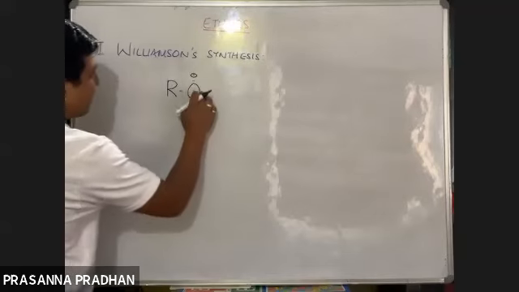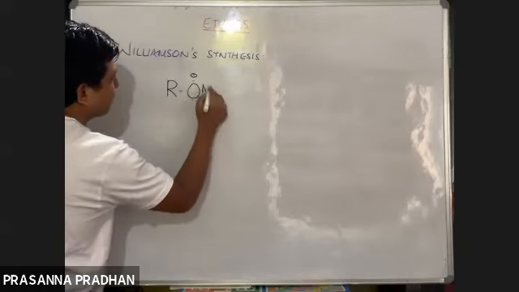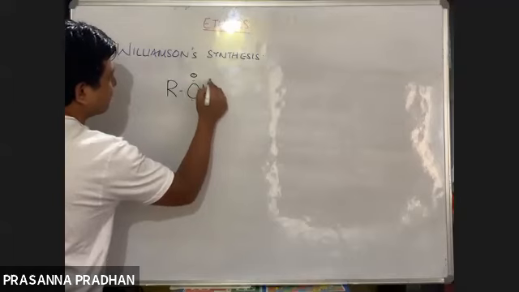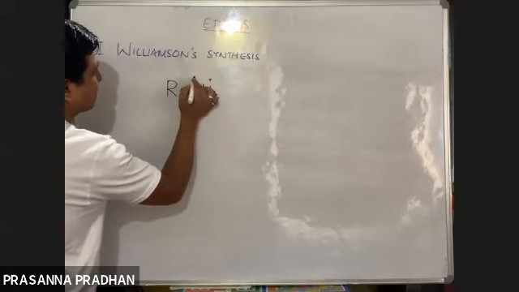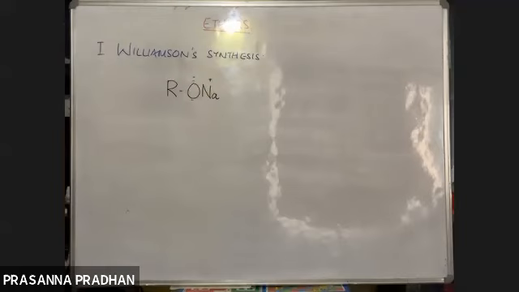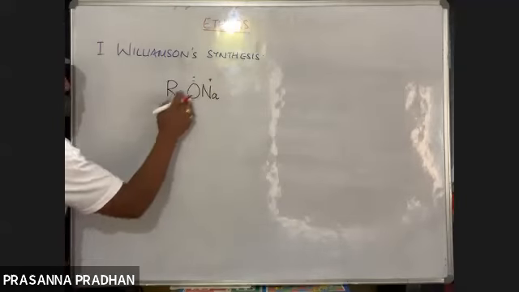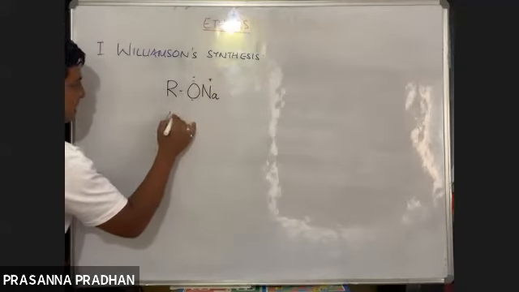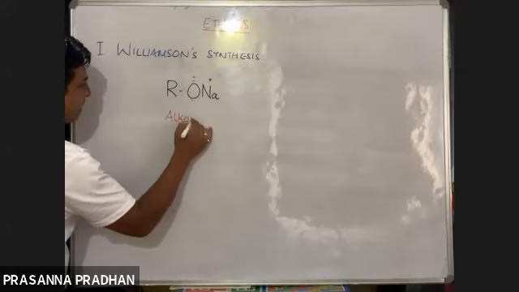Or if I have a sodium ion out here, which ion is this? Just now we finished this topic in the previous class. RO negative. These are the salts of alcohols. These are known as alkoxide.